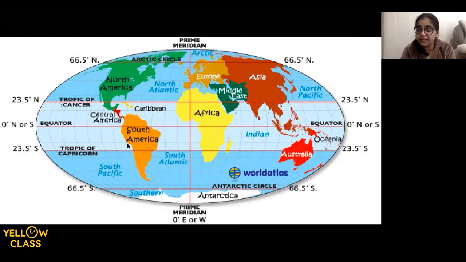Okay, kids. Now see this one once again. Yes. So equator right in the center, 0 degrees. 0 degree from top to bottom is the prime meridian. 23.5 degree here. 23.5 degree here. This is the Tropic of Cancer running up. Tropic of Capricorn running down. Arctic Circle running up. Antarctic Circle running down. And that's the North Pole and that's the South Pole. Is it all clear, everyone? Yes? All right. Cool. Very good.